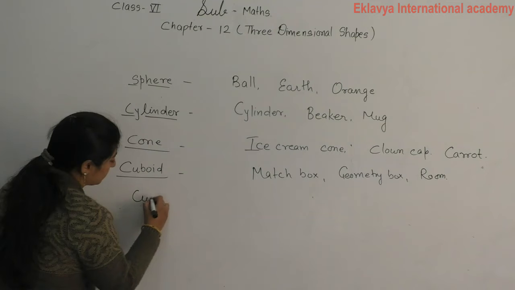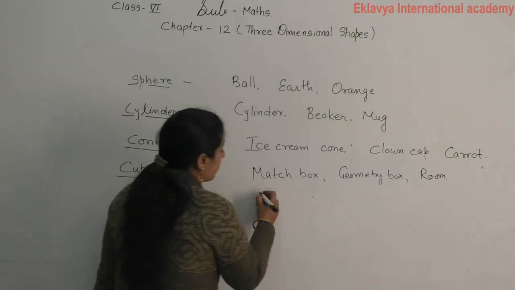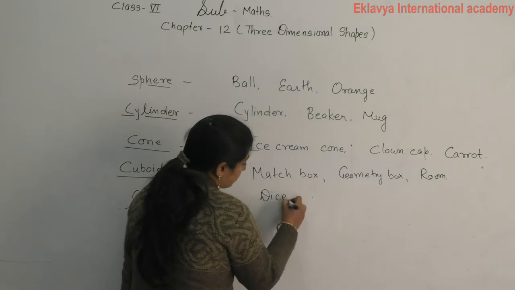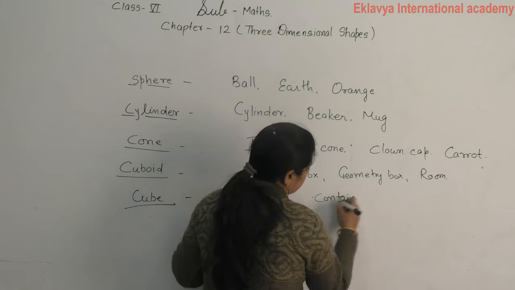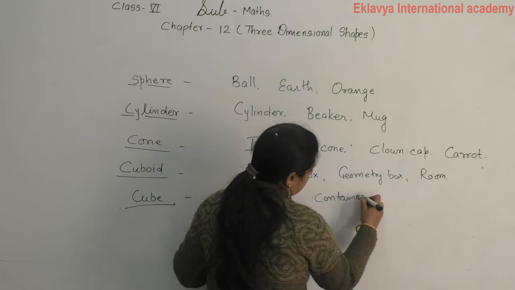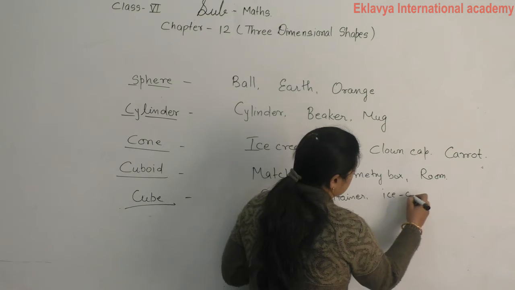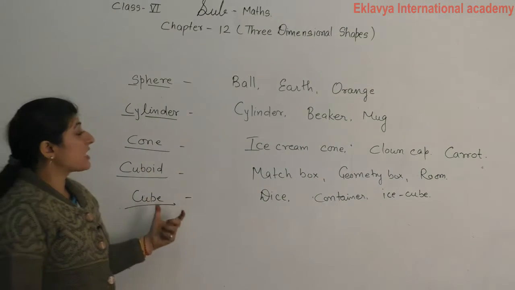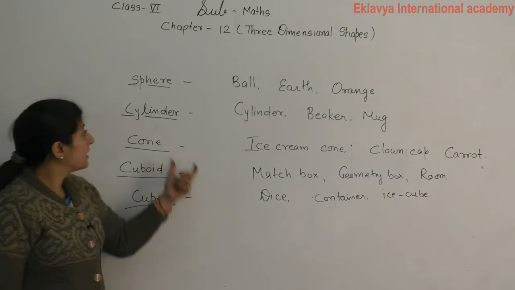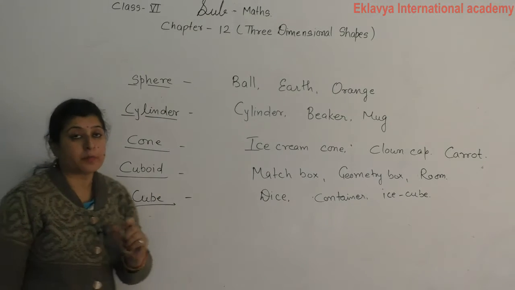Cube, in cube we can take the example of dice, a container, ice cube. So these are the examples of 3D shapes, that is sphere, cylinder, cone, cuboid and cube.